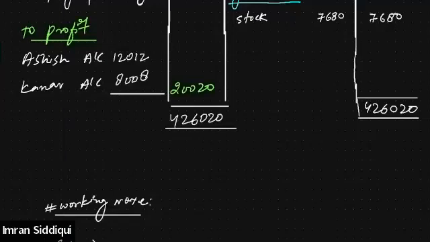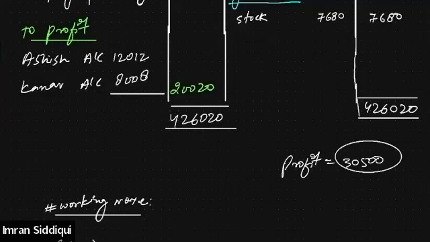All right, everyone, is it clear? Tell me if it is clear or not. Yes, sir. Okay, and also just write down the answer of this question. In the realization account, we will have a profit of 30,500. If you get this profit, that means you have done the question correctly. The answer of this question is 30,500 profit in the realization account.